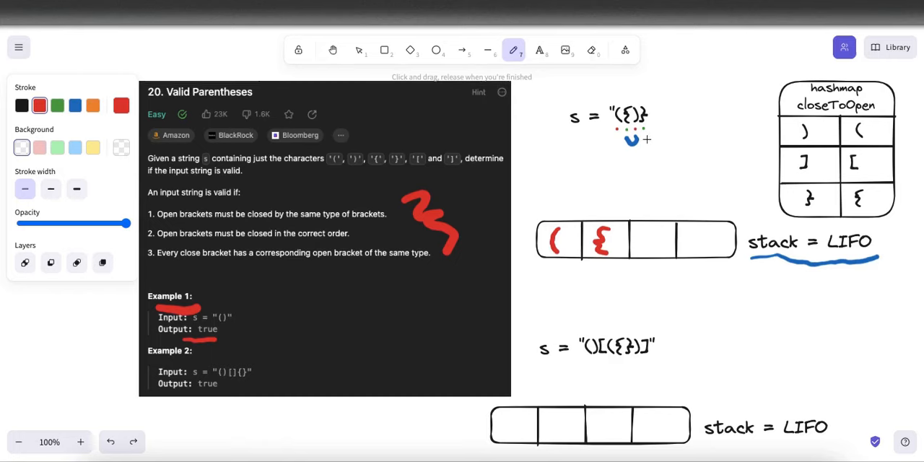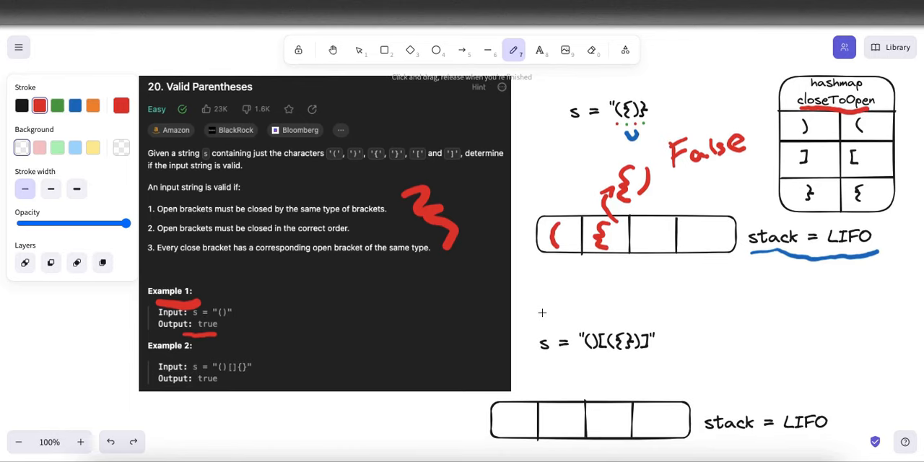Subsequently, we encounter our closing round parenthesis. So what we do is pop out the most recent element in our stack. We see that it's a curly opening parenthesis, and then we compare it to the closing parenthesis that we are currently seeing, which is a round parenthesis. We see that these two do not match, therefore we must return false. To facilitate this comparison of closing parenthesis to correctly matched opening parenthesis, we can use a hash map, which maps the closed parenthesis to the respective opening parenthesis.